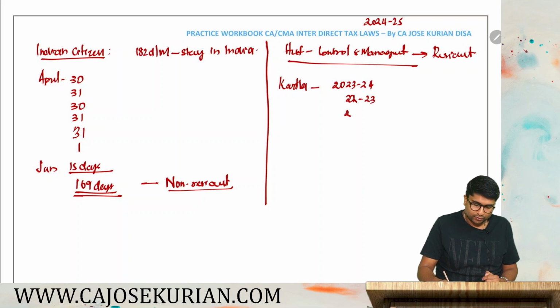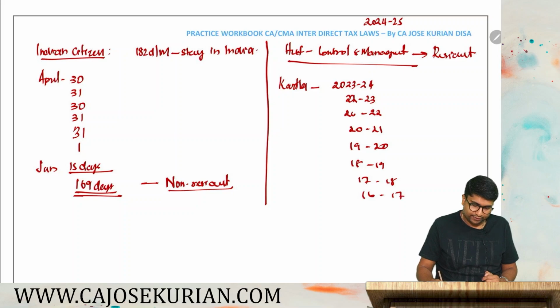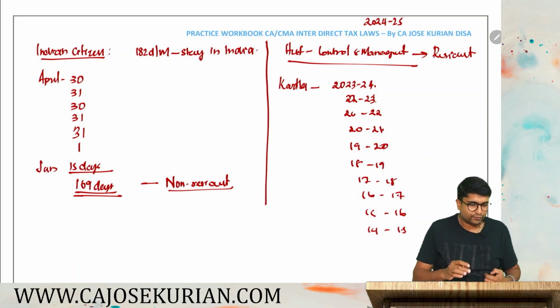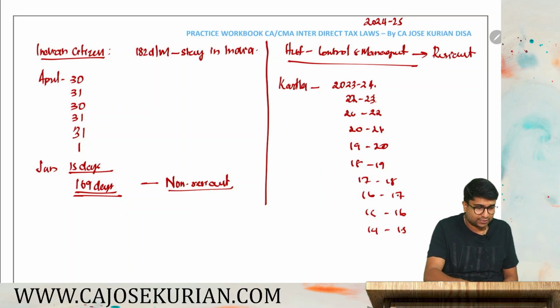22-23, 21-22, 20-21, 19-20, 18-19, 17-18, 16-17, 15-16, 14-15. So 1, 2, 3, 4, 5, 6, 7, 8, 9, 10. 10 years. So as you all know, they have given some information in the question.